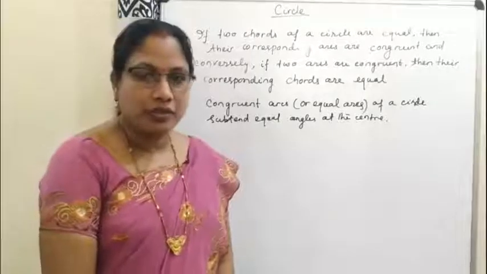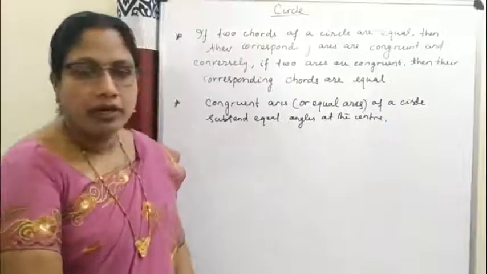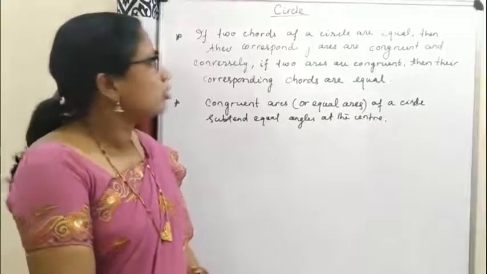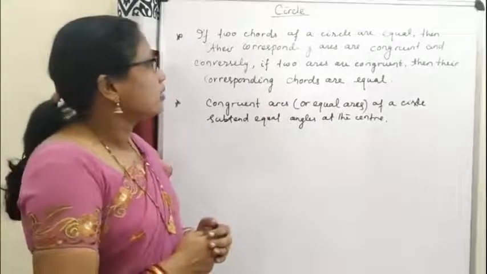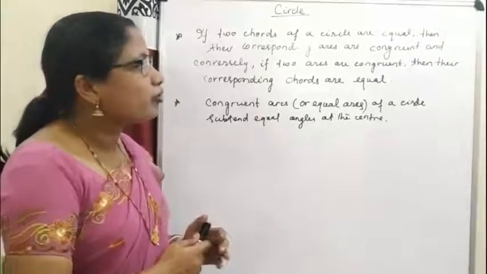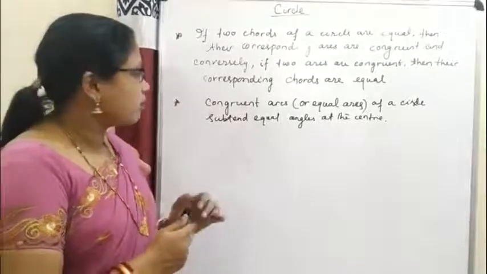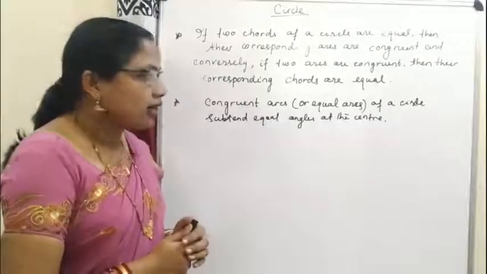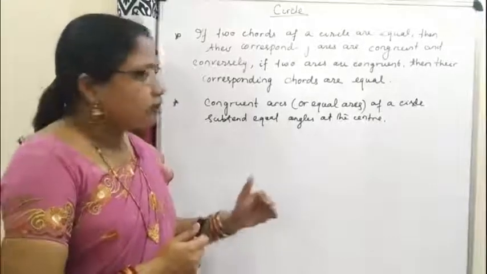Dear students, previously we have proved so many theorems regarding circle. So here we are going to prove another theorem of circle. Before proving this theorem, we have to know something. If two chords of a circle are equal, then their corresponding arcs are congruent, and conversely, if two arcs are congruent, then their corresponding chords are equal. And second one, congruent arcs or equal arcs of a circle subtend equal angles at the center. So we will use these statements in proof of the next theorem.